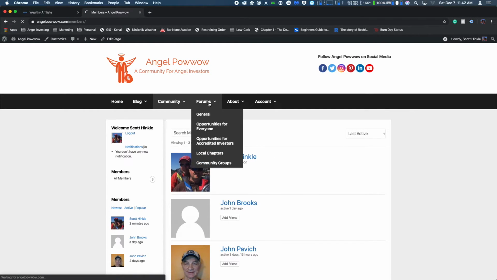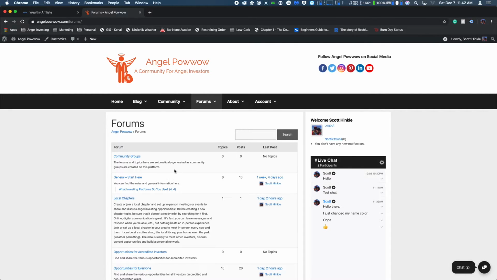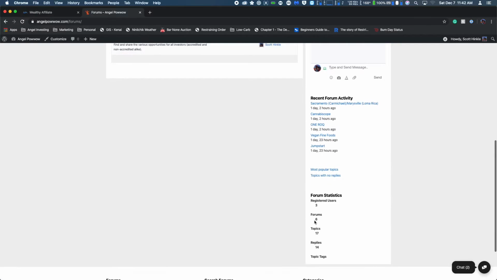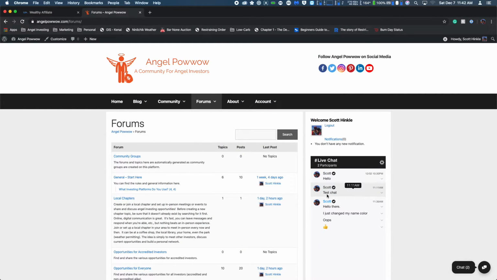If you go to forums, you only get the right hand. So you get the forums, the live chat. I did put the login widget on this side because it disappears if I take out the left-hand column. But then, you know, all the forum related information. So I tried to make it where the sidebars were relevant to the pages you're viewing.